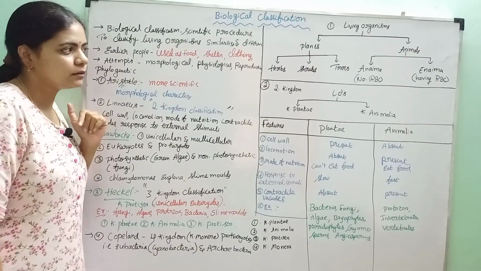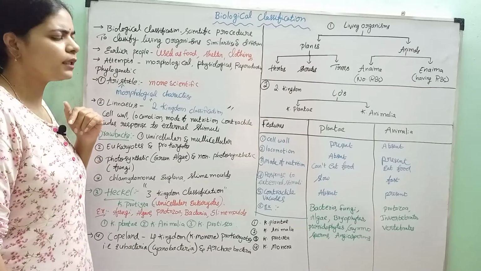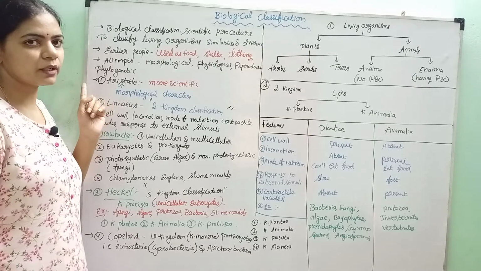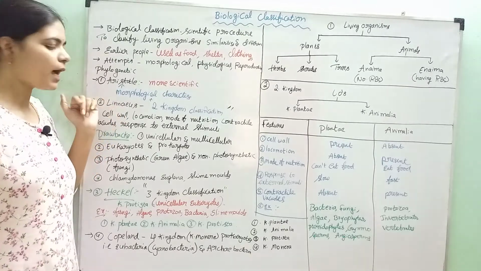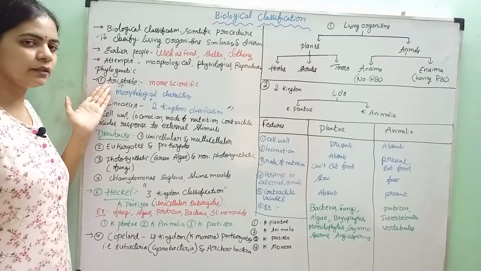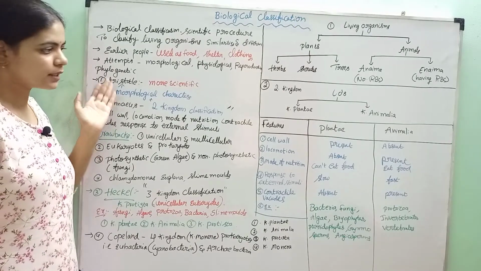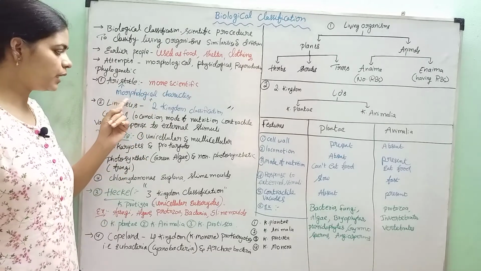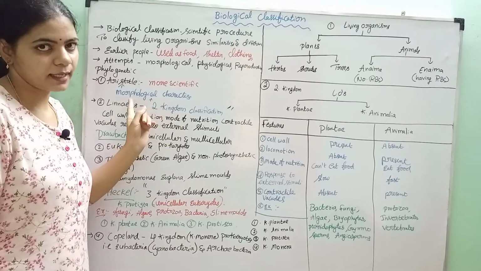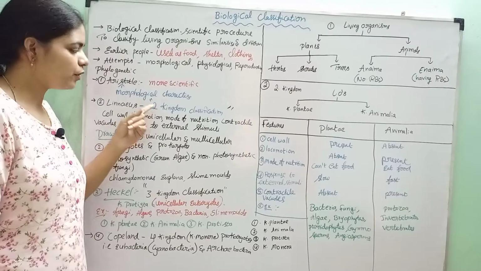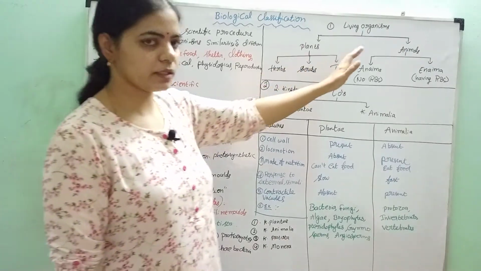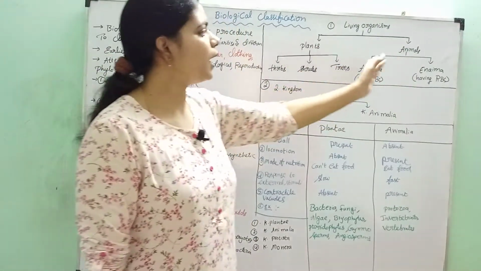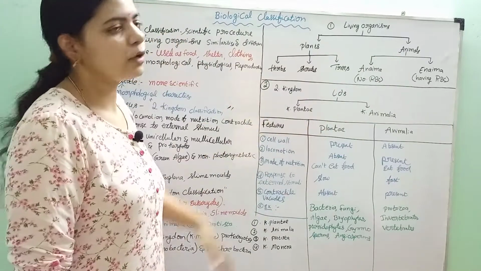If we want to study biological classification, we have to know the first person who started classifying living organisms, who was Aristotle. Aristotle wanted to classify living organisms in a more scientific manner. For his classification, he used morphological characters. By using the morphological characters, he classified living organisms into plants and animals.